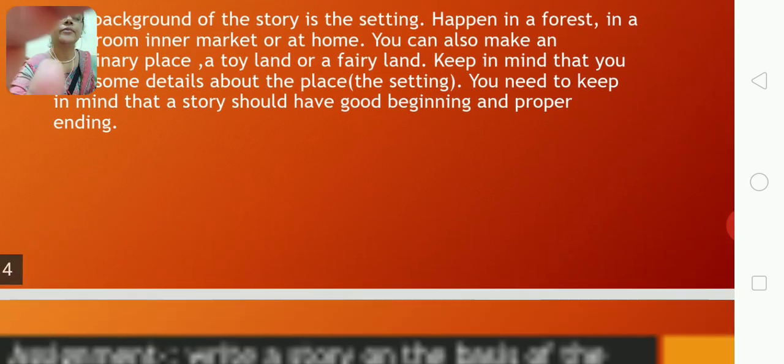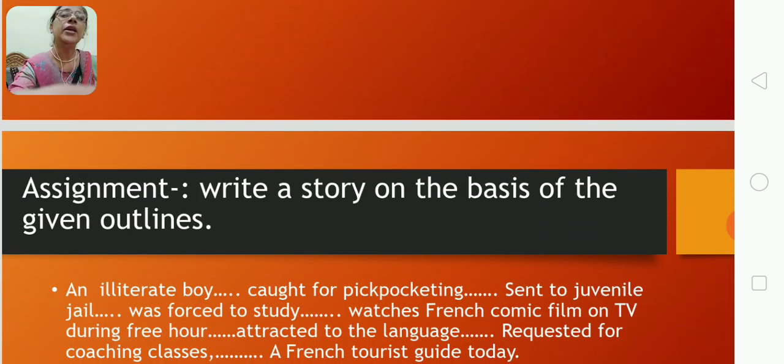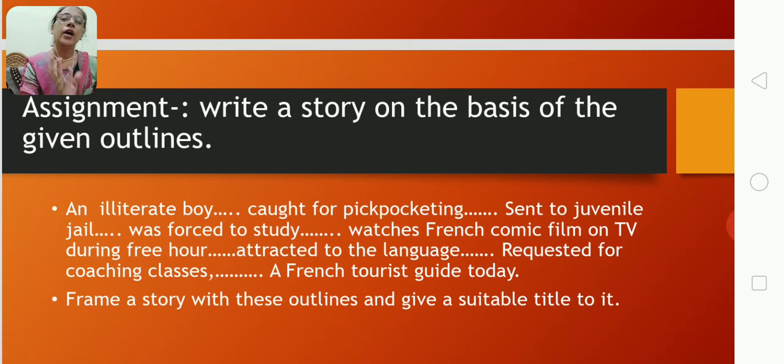So let me give you one plot. I am giving you one plot in a sequence. You read that plot and frame a story. This is your assignment. So write a story on the basis of the given outlines.